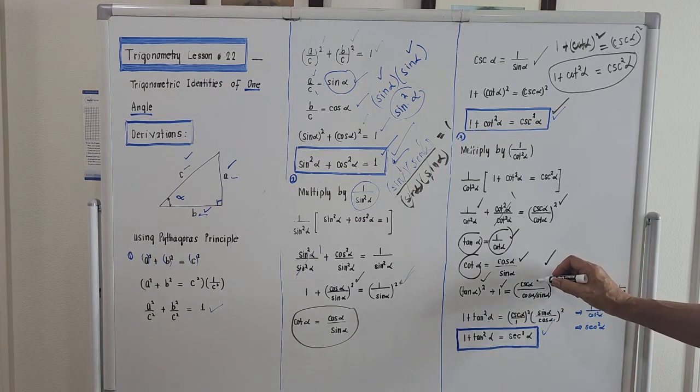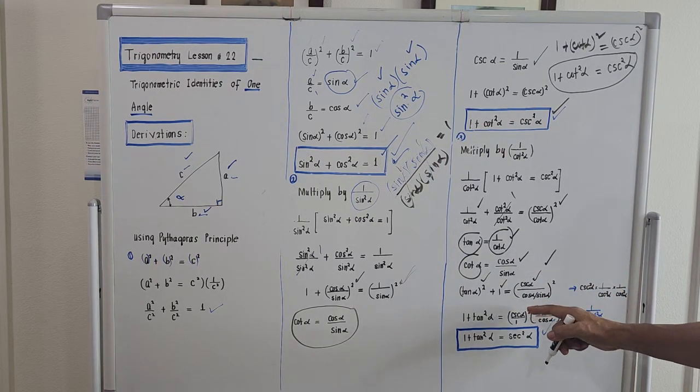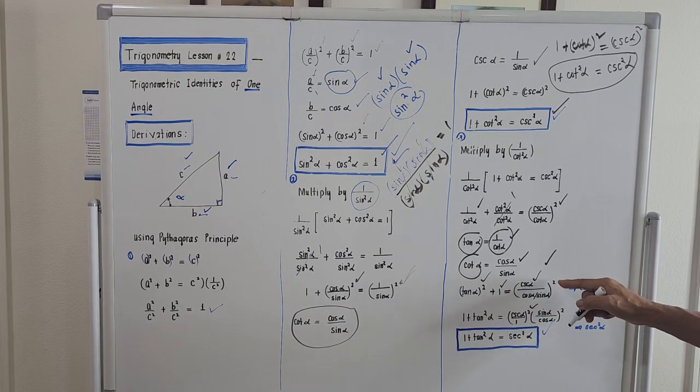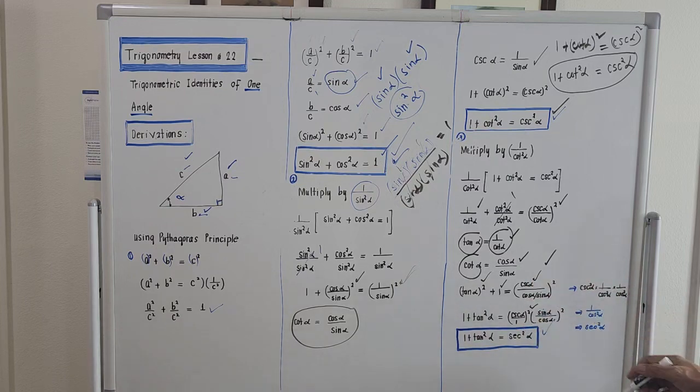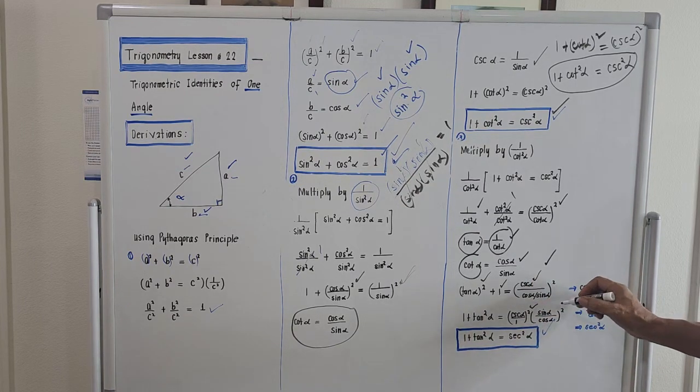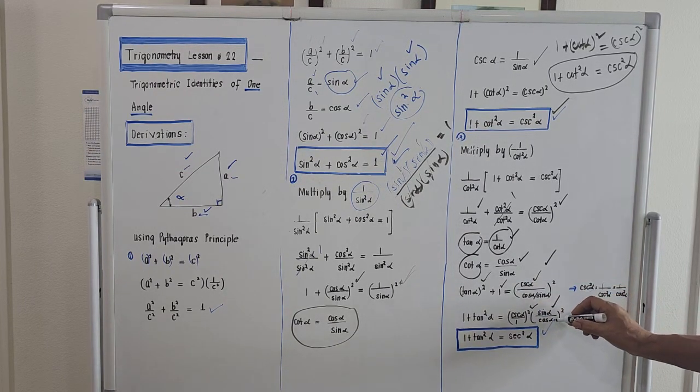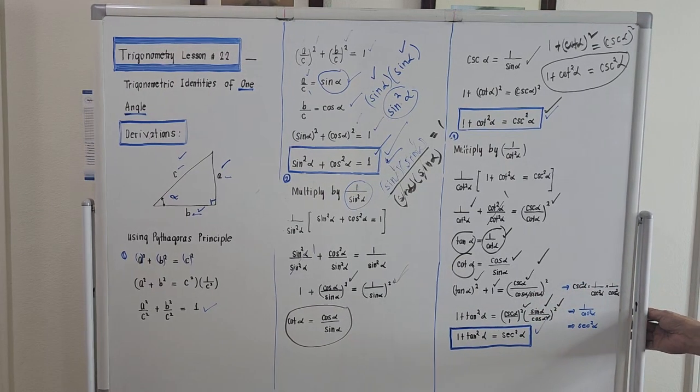So I will rewrite the numerator, which is cosecant alpha over 1 quantity square, times, I will invert the denominator to change the operation from division to multiplication. So sine of alpha will go up. Cosine of alpha is down. Quantity square.